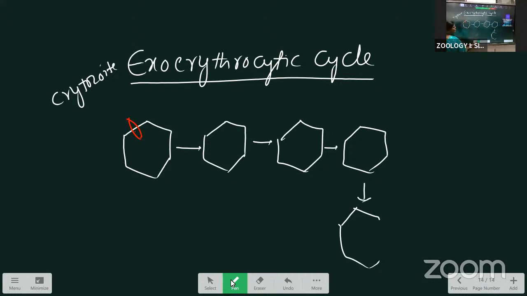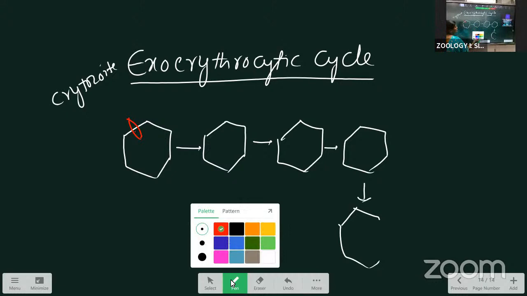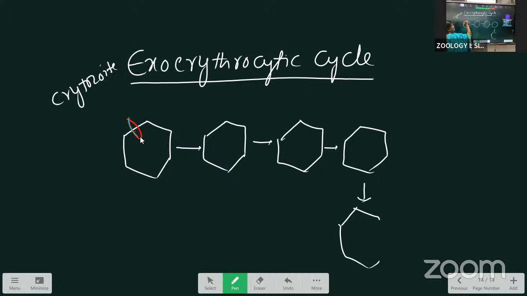These are the cryptozoites and the trophozoite.